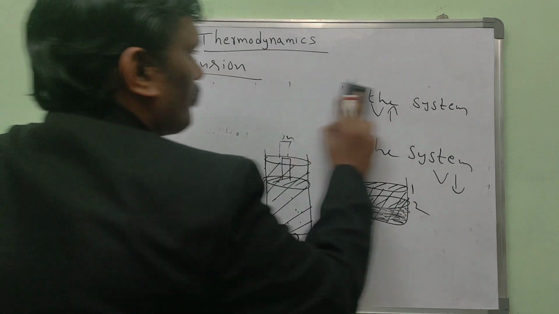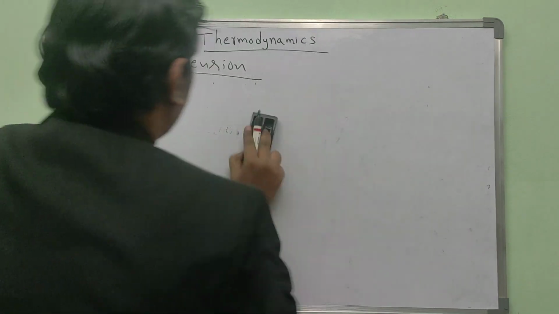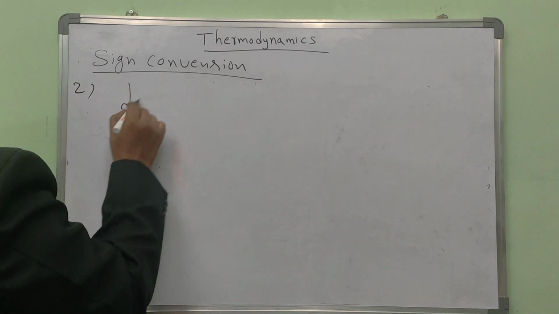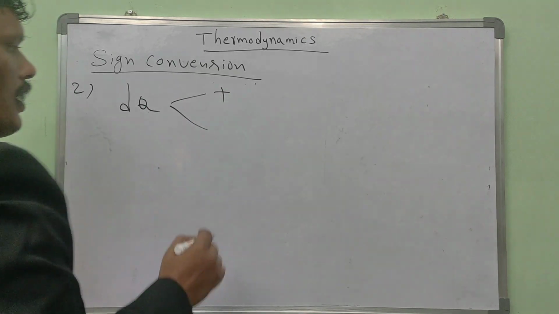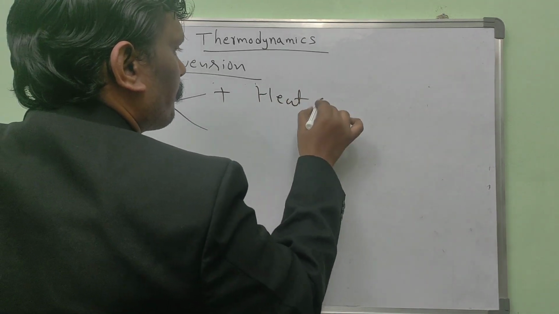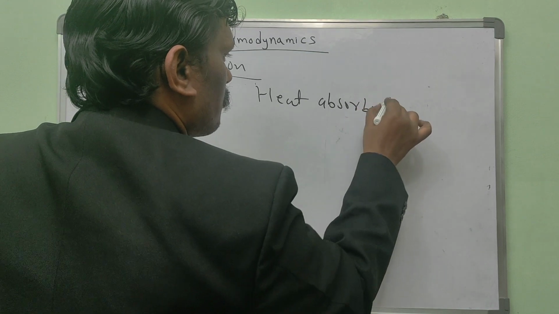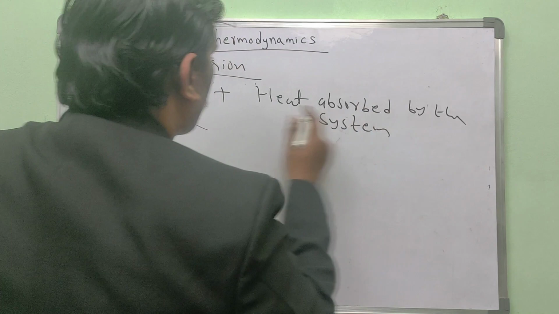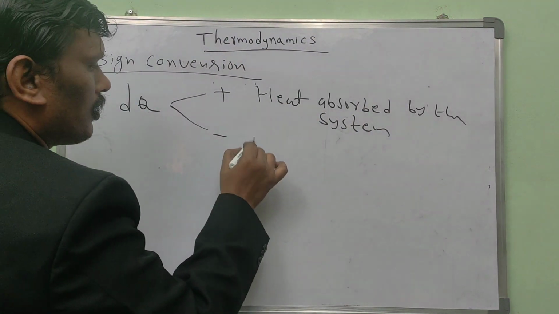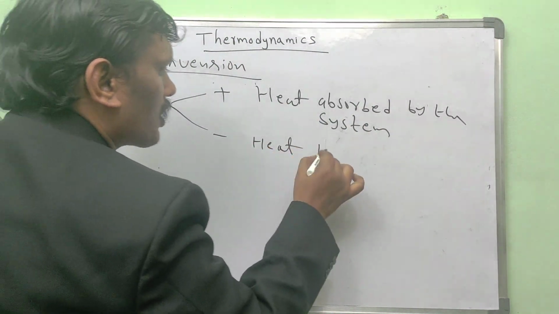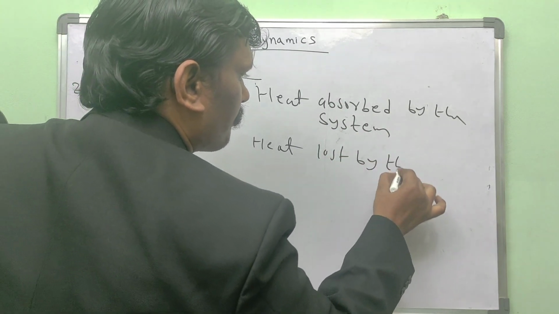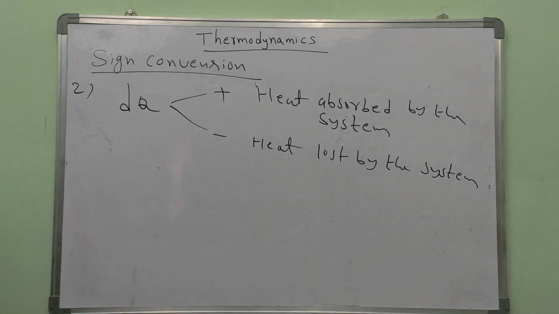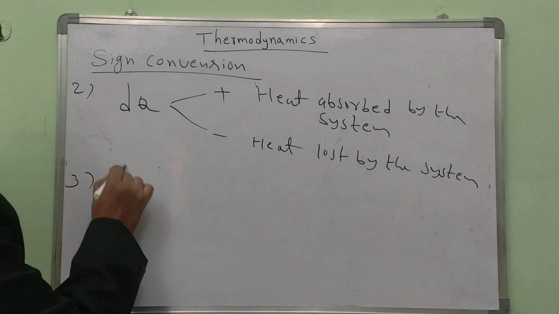And the second sign convention. dQ, heat energy: heat absorbed by the system we take as positive. Heat lost by the system we take as negative. And next, change in internal energy.